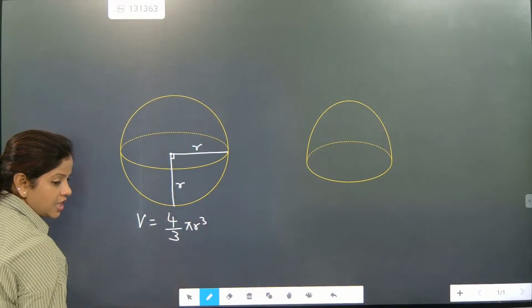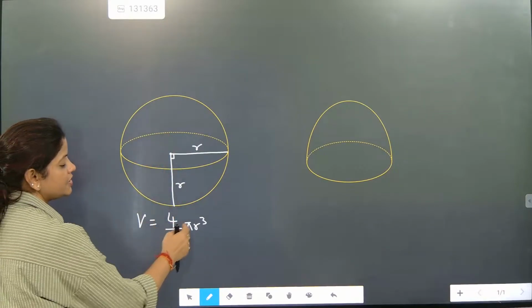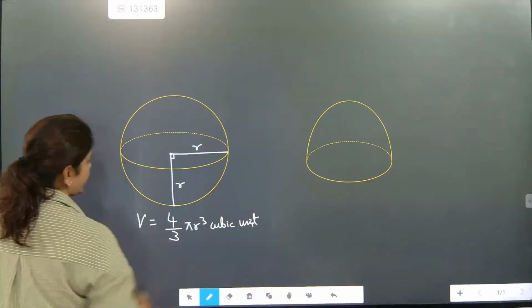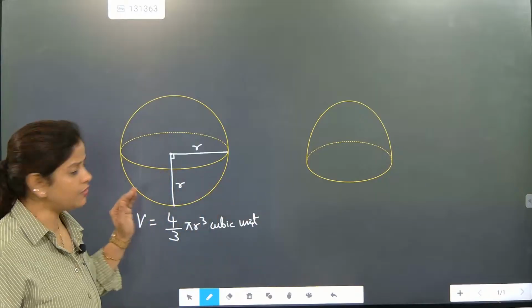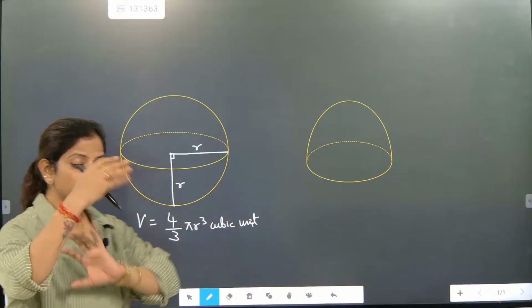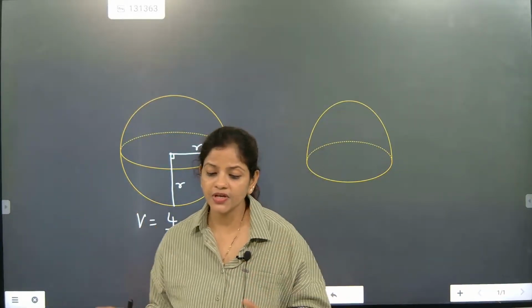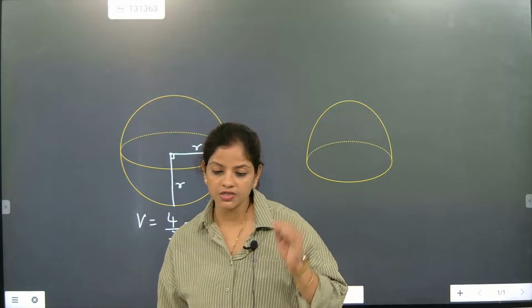Why? Because area into height, four segments of area are there. That is exactly 4 by 3 pi r cube. This is in cubic units. This is the volume of a sphere. Now a sphere has total surface area; it will not have curved surface area. Whenever we talk about a sphere, we always put emphasis on total surface area.